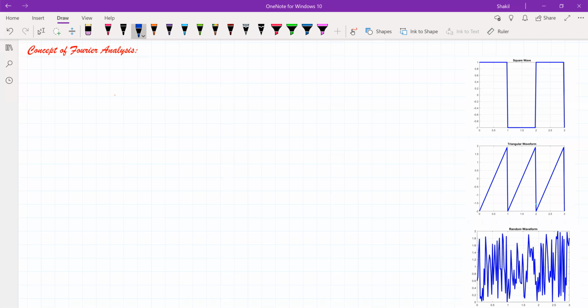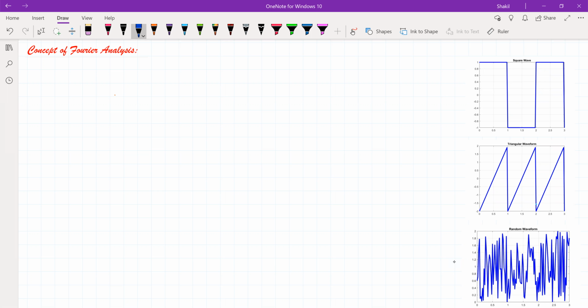Welcome. In this session, we'll learn the fundamental concept of Fourier analysis. Let's start. What is the fundamental concept behind Fourier analysis? Now, Fourier analysis simply says we can express any signal or waveform as a linear weighted sum of sinusoids.